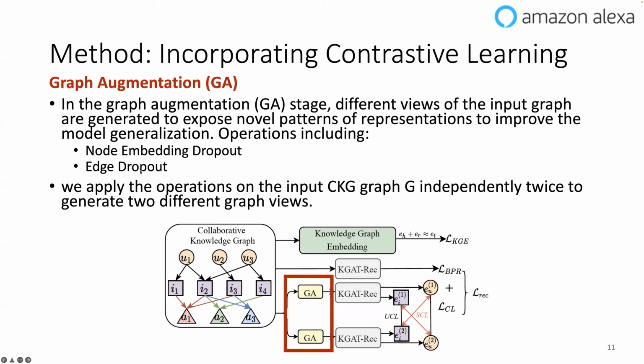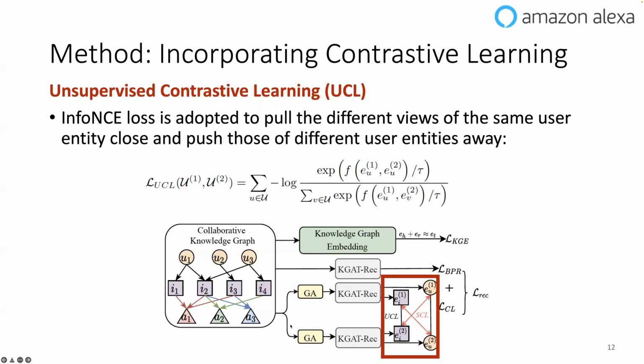we randomly mask some of the dimensions on the entity embeddings. And second is edge dropout, meaning that we will randomly remove some edges in the collaborative knowledge graph. We apply the operations on the graph to generate two different graph views in the end. And the two different graph views will pass to the KGAT rec module to generate the recipe and the user